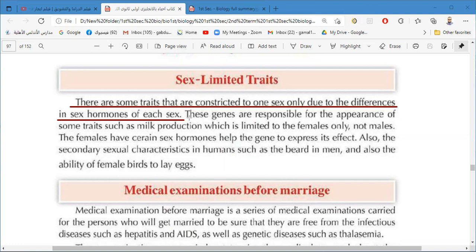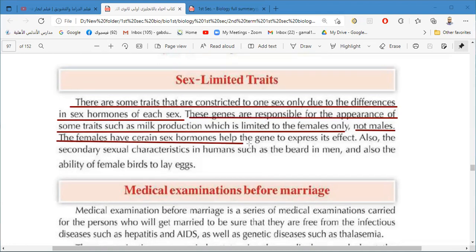These genes are responsible for the appearance of some traits such as milk production, which is limited to females only, because only females can be pregnant and give birth. So milk production is a trait found only in the females, not found in the males at all. So it is a sex limited trait. It is limited to one sex only, of course the females, not the males. The females have a certain sex hormone that helps the gene to express its effect.